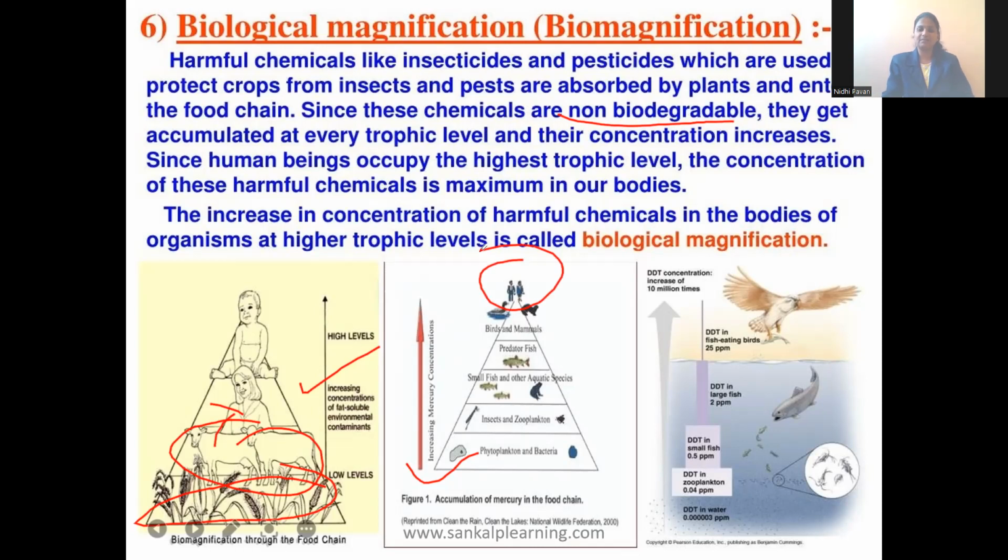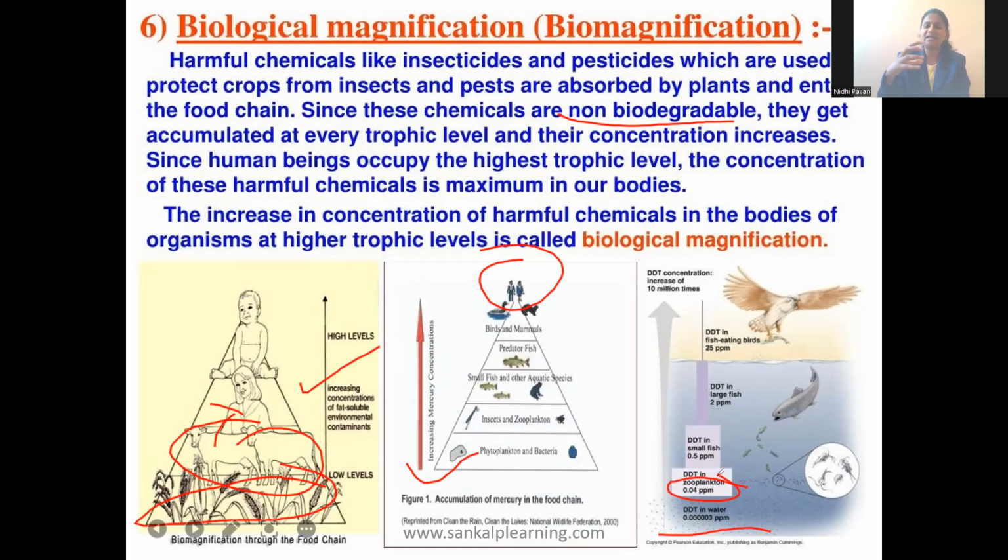Similarly, DDT. DDT is used to kill the mosquito larvae inside the water. DDT will be eaten by zooplankton, and zooplankton will be eaten by small fish. So as you know, 0.0003 ppm DDT will be added in the water, which will kill the mosquito larva, and its concentration increases. It becomes 0.04.